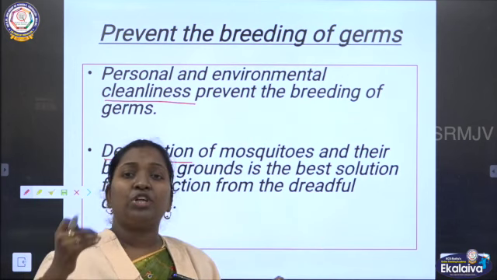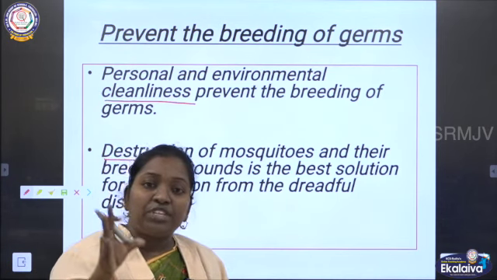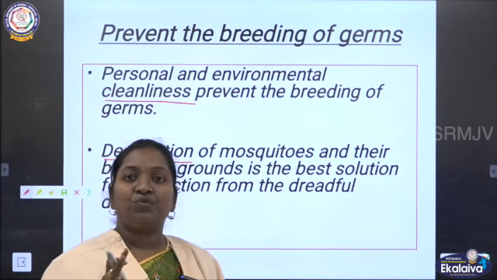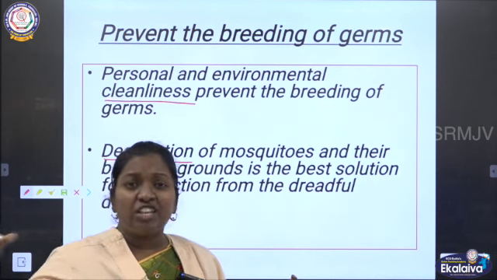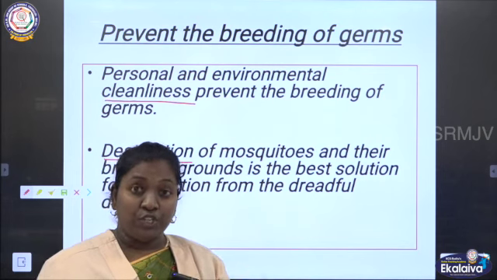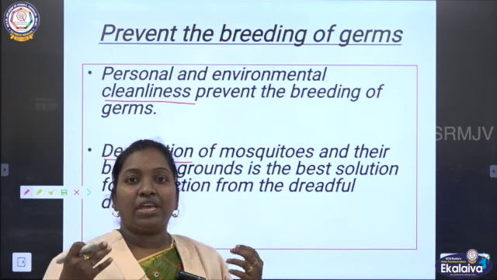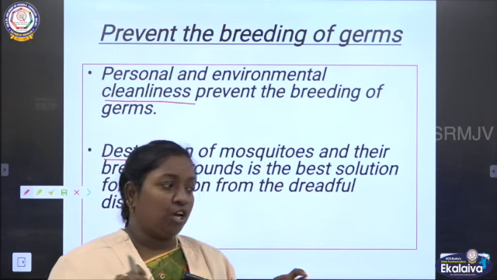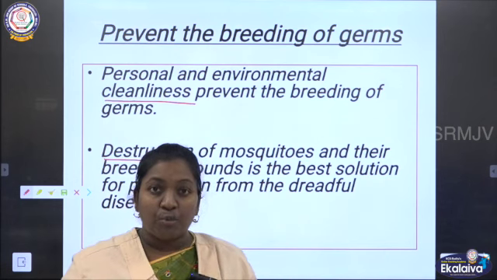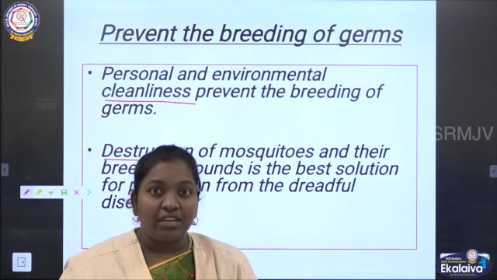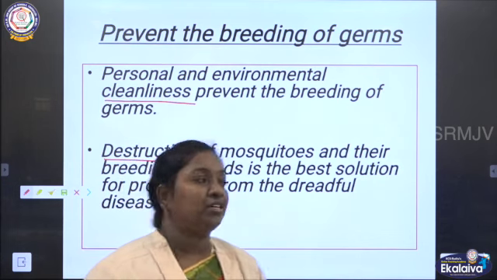So what will happen? Slowly the number of mosquitoes increases. If this happens, sure, the disease will pass from one person to the other. So communicable disease will get easily transmitted to the other person. So we should destroy that particular place. How can we destroy it? By making that particular place clean. Not only that particular place, generally ourselves and all our surroundings must be maintained cleanly. Through this we can avoid the breeding of germs in the places.